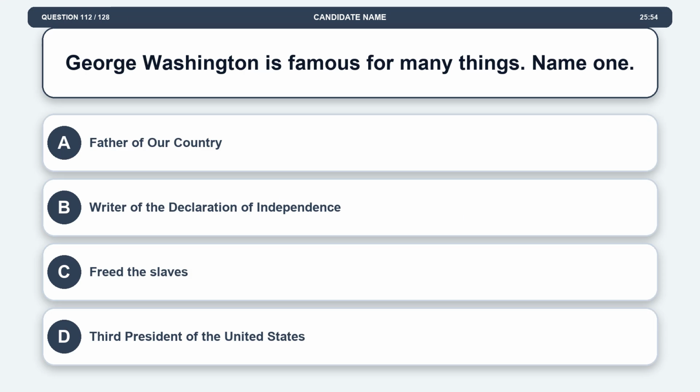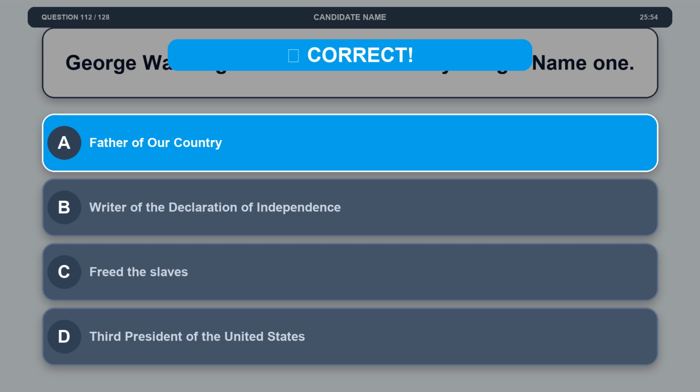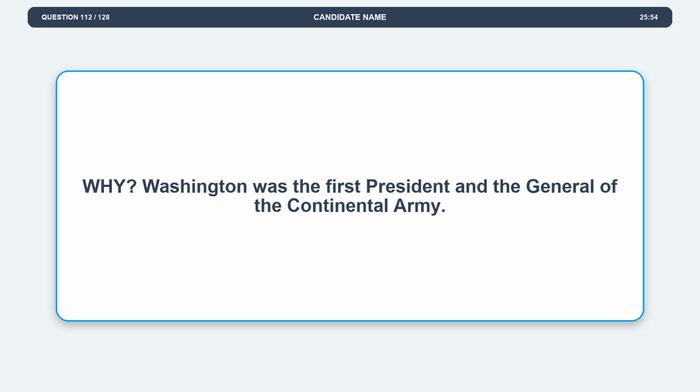Question 112. George Washington is famous for many things. Name one. Option A, Father of our country. Option B, Writer of the Declaration of Independence. Option C, Freed the slaves. Option D, Third President of the United States. The correct answer is option A, Father of our country. Explanation. Washington was the first president and the general of the Continental Army.